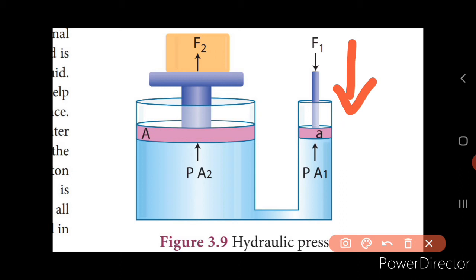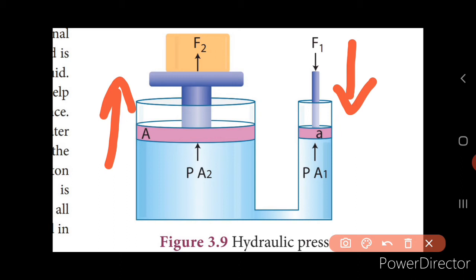What will happen? We said that according to Pascal's law, when the pressure is applied, it is transmitted uniformly throughout the liquid, isn't it? So the pressure P that is produced by the small piston is transmitted equally to the large piston, but in the upward direction.